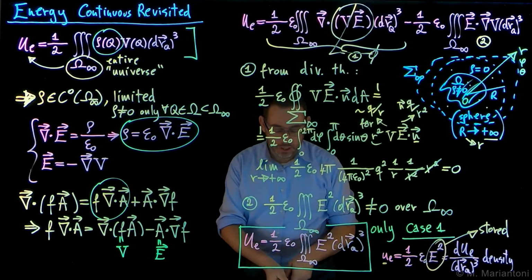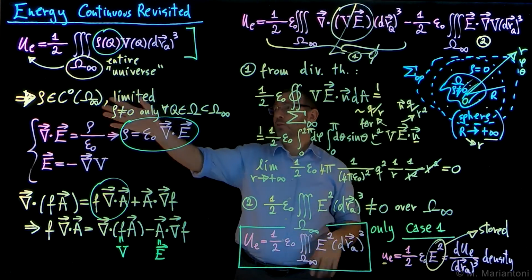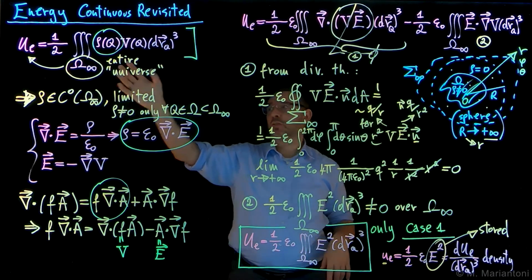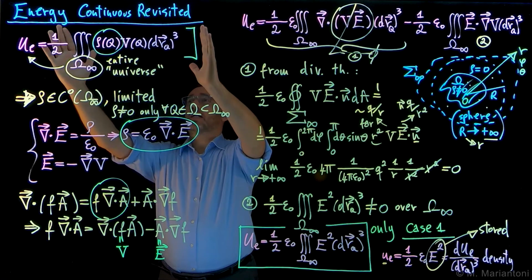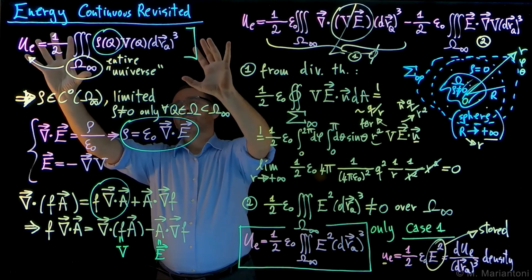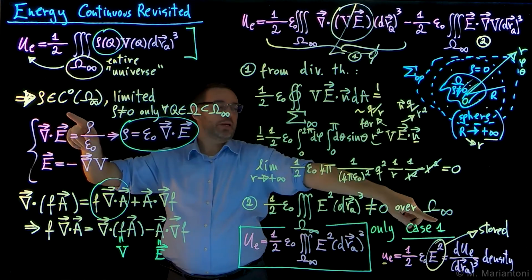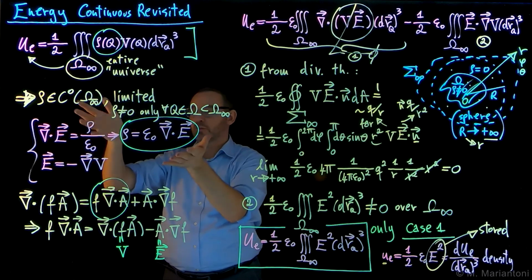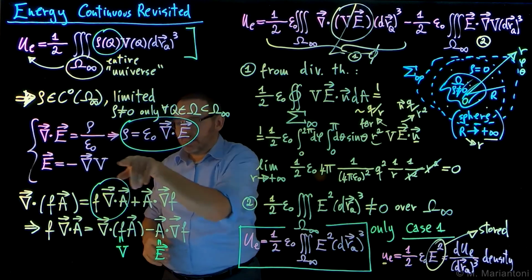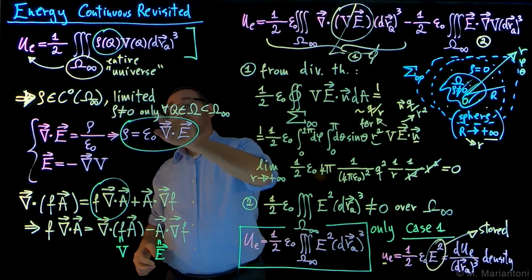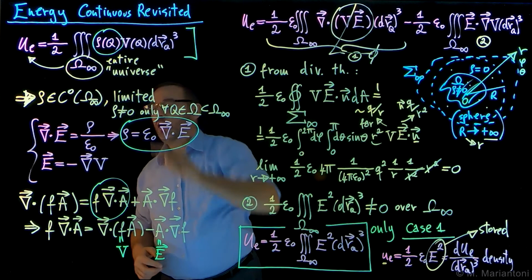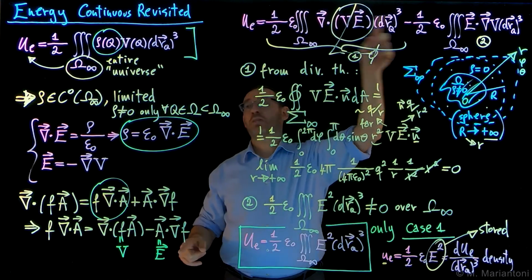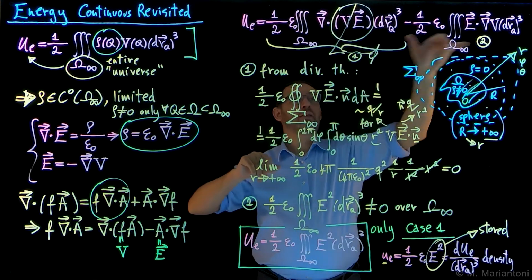Okay, so to summarize this video, we wanted to revisit the concept of energy for continuous charge distributions. We started from the most general expression, which is up here, rho V. We use some conditions which are the same as case 1 for Maxwell's equations. Therefore, we can use the differential form of case 1 of Maxwell's equations, which are these two. This is the same as the rotational property. We can substitute Gauss's theorem into rho, and use this vector calculus identity, which allows us to split this integral in two sub-integrals, 1 and 2.